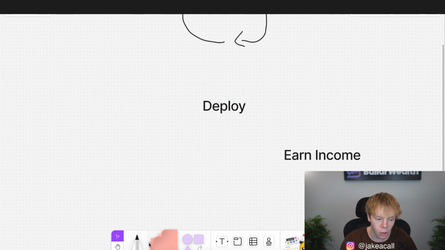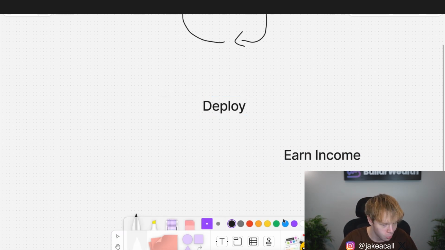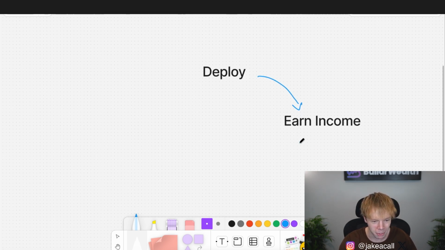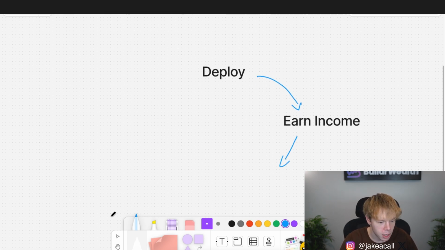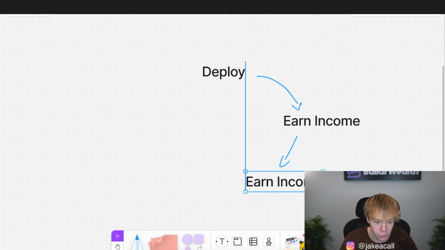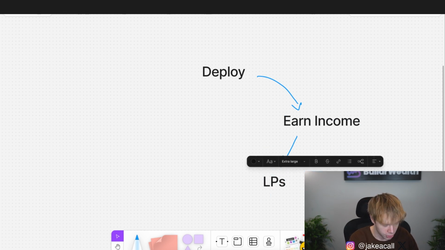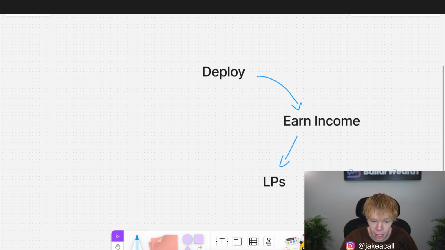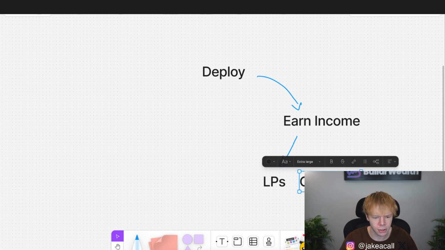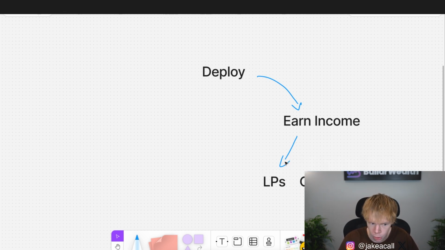And now that we are doing that, we have a lot more leeway with what we can actually do with that income, right? This flywheel can go many different ways. We could take this income and park it into liquidity pools, which is what is actually earning us income right now, which would create a flywheel. We can put that income into, let's just say, HODLs, and then we could also put that income into other LPs, is what we'll call it. And what I mean by other LPs are LPs that aren't the same one that we earn the income from.